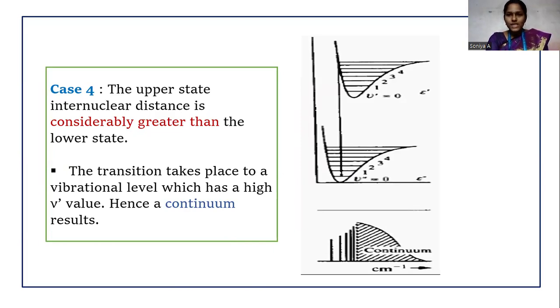the molecule will possess energy in excess of its own dissociation energy, and it will undergo dissociation when a transition takes place to the higher energy vibrational state. The dissociated atoms may have any amount of kinetic energy, and it is represented by the continuum in this spectrum. The lower wave number side of the continuum represents the energy required to dissociate the molecule into atoms.